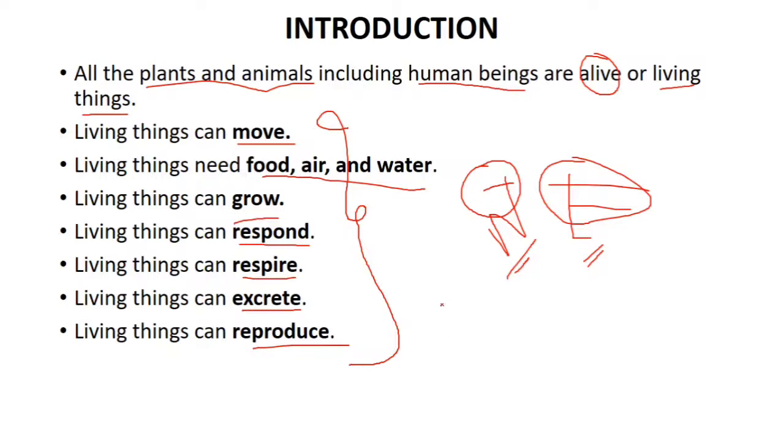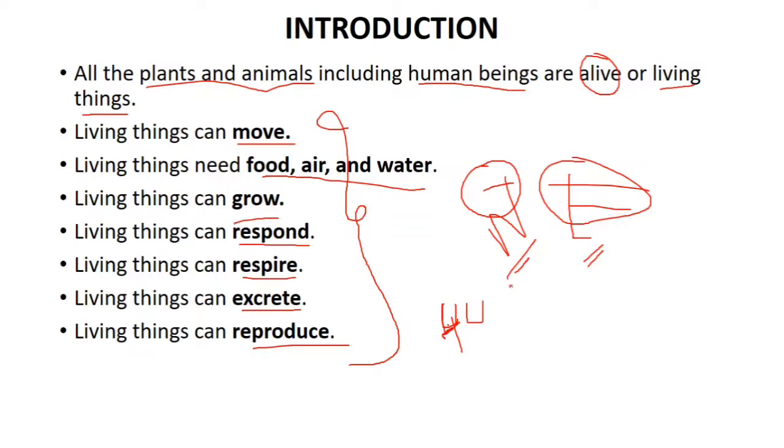Suppose there is a chair. You cannot expect a chair to move on its own from one place to another. The chair does not have food, air or water. A chair doesn't grow and it's not going to respond if you give any external stimuli. A chair doesn't respire, does not need energy, does not excrete, and does not reproduce. You have never observed a chair duplicating itself and becoming another chair.